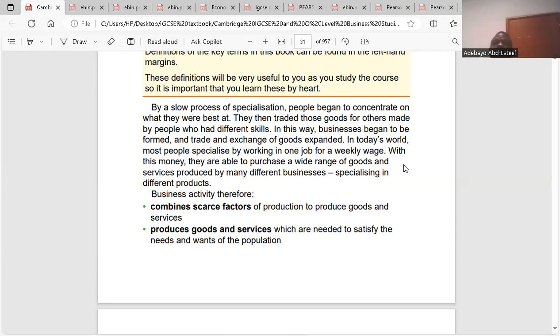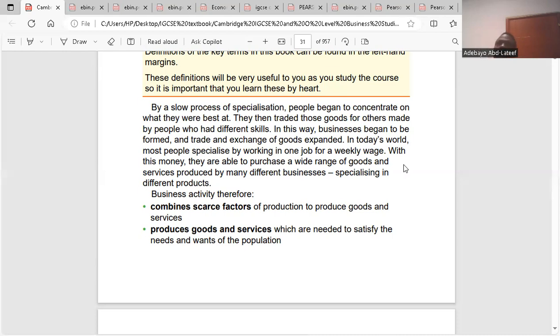And the third one is to employ people. Why do you employ people? You employ them to carry out your business objectives. You can't do it all alone. You can't be the entrepreneur and still be the worker. So you need people to work for you, to achieve your objectives. So that means you need workers.